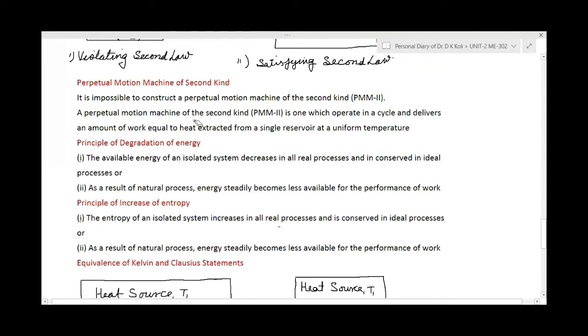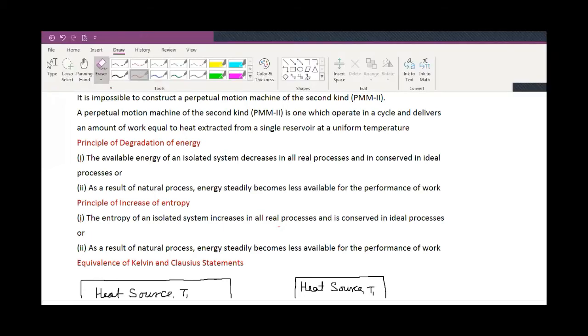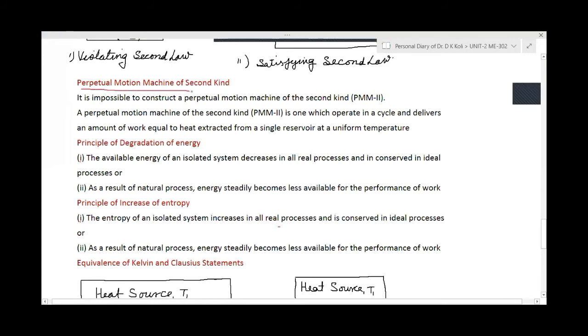Okay. First understand this perpetual motion machine. So, perpetual motion machine of the second kind. It is impossible to construct a perpetual motion machine of the second kind. To construct this machine, which is called a PMM2, is impossible. Now, what is PMM2?